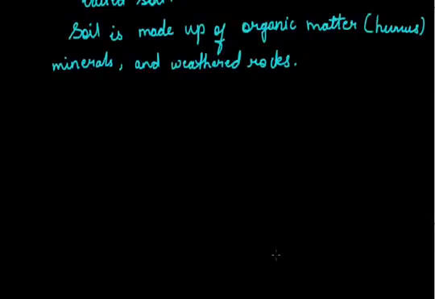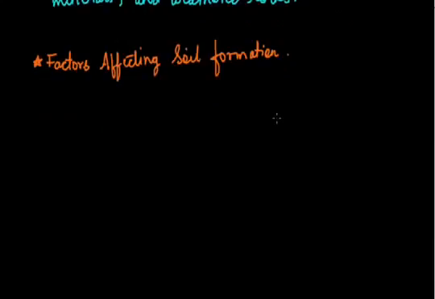Now in the formation of soil, a lot of factors determine or affect the quality or the type of the soil. First of all, about the soil, we are going to study what the major factors are that affect soil formation. We can explain this topic with the help of a chart. The first factor that affects the formation of soil is the parent rock.